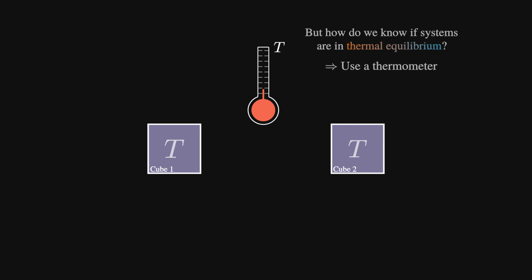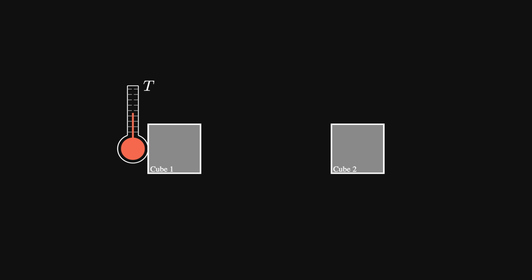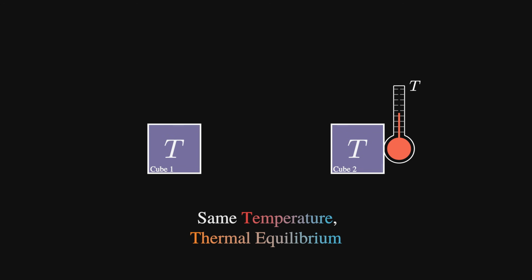So if we used a thermometer as our first system in our example, we could bring it to the first object, watch the mercury expand until it settles and stops expanding further. We could then bring the thermometer to the second object, and if the mercury doesn't change, we know that the first and second objects are in thermal equilibrium and therefore the same temperature.